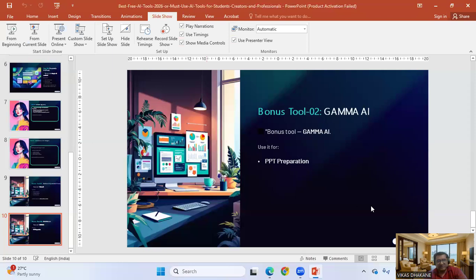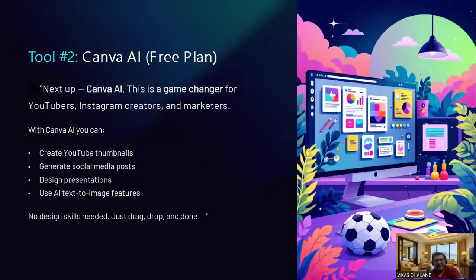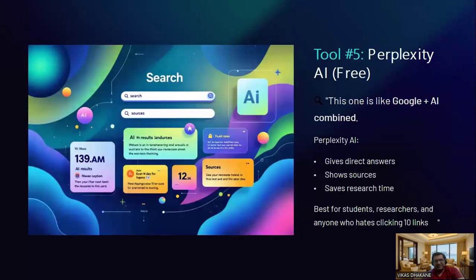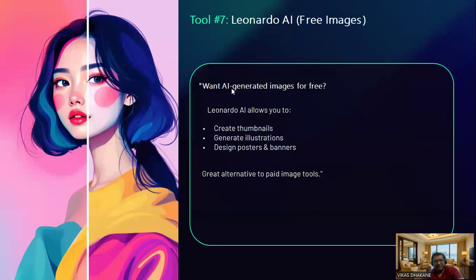Okay, so that's it, friends, from today's video. So today we discussed the different AI tools which you can use freely in 2026 without paying a single amount of money. So first we studied the ChatGPT tool, then Canva AI, then CapCut AI, ElevenLabs, then Perplexity AI, Remove.bg, and the Leonardo tool.